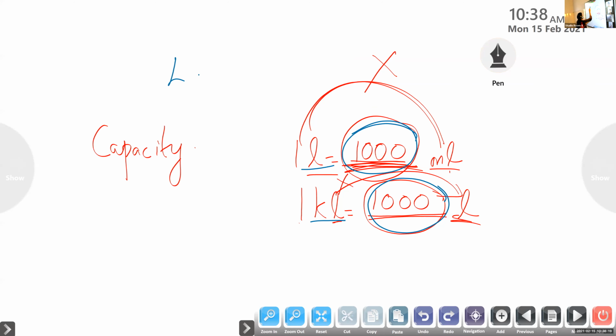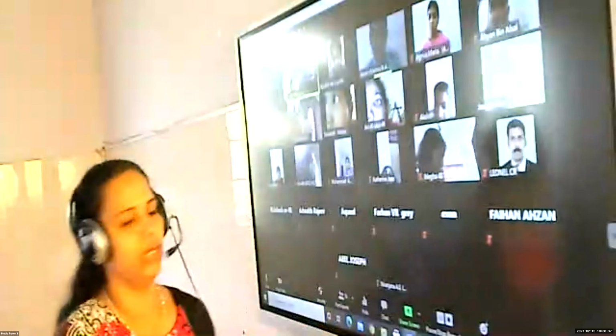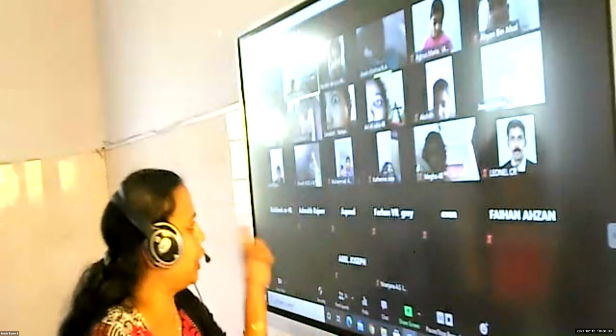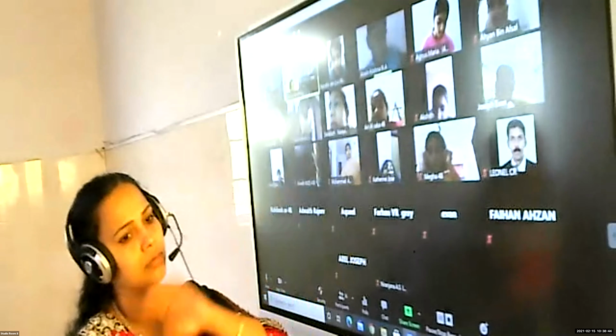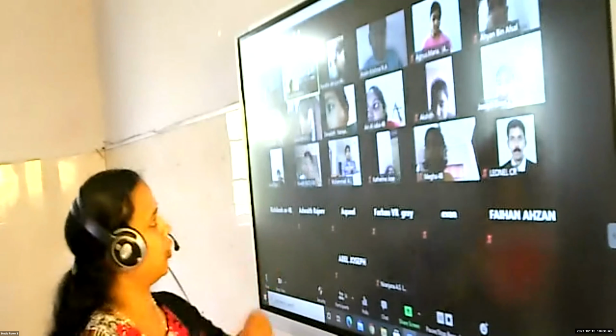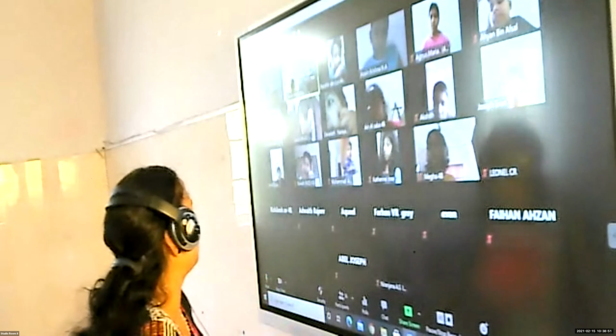Then what did we learn, children? Larger to smaller unit, not the number, the unit. Liter to ml, kiloliter is greater than liter. So larger unit to smaller unit, what do we have to do? Multiply. You have to be very careful. Larger to smaller, multiply. Then smaller to larger will be the opposite. That will be divide.